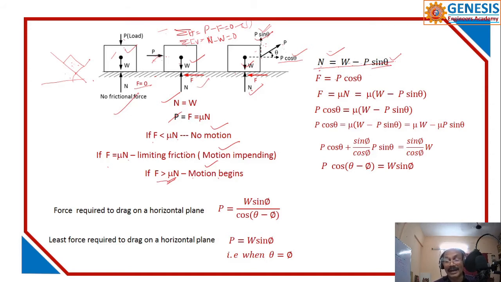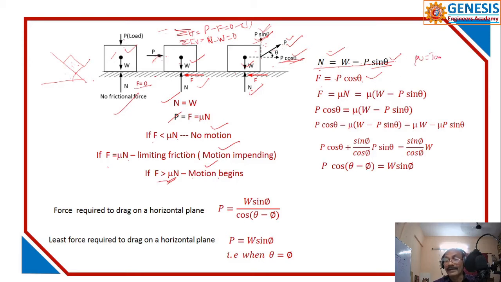Like that you have to compare all these things, and F is equal to P cos theta, that is horizontal. You have only the horizontal component here, not P. If there is an inclined force, you always have to do the resolution of forces. So this is the horizontal component, this is the vertical component. That means we have divided this P into horizontal and vertical. Okay, that is over.